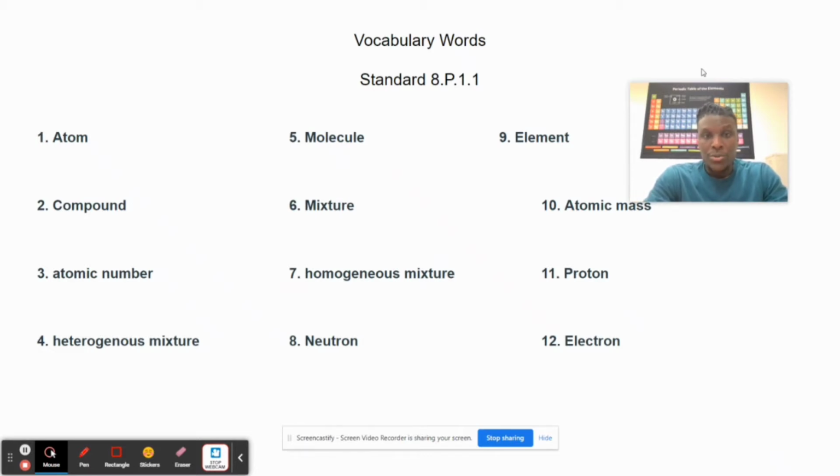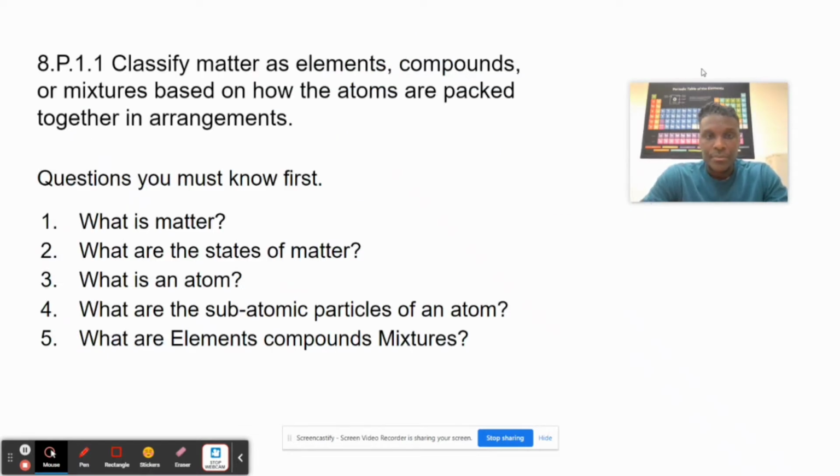So what you can do is write these words down and ensure that you know the meaning of these words. Now, as we dive into 8.P.1.1, we are going to be classifying matter as an element, compound, or mixture based on how atoms are packed together in arrangements.